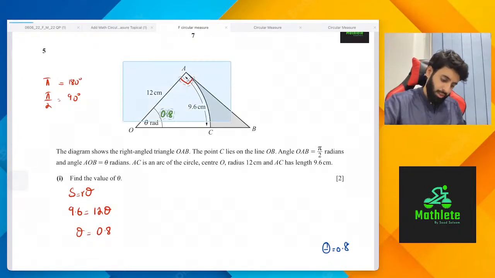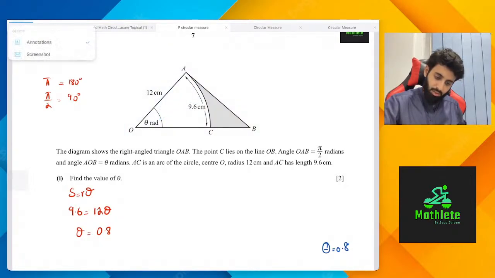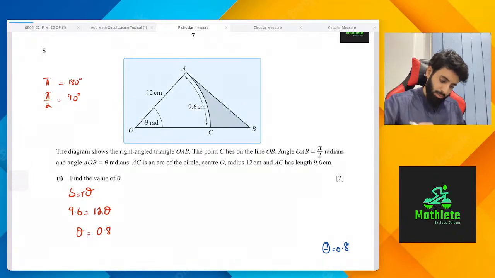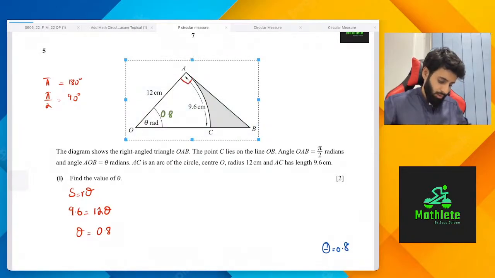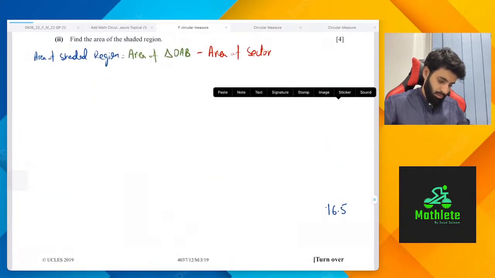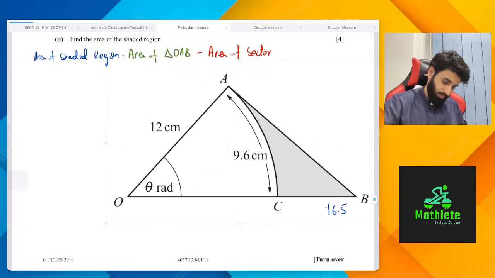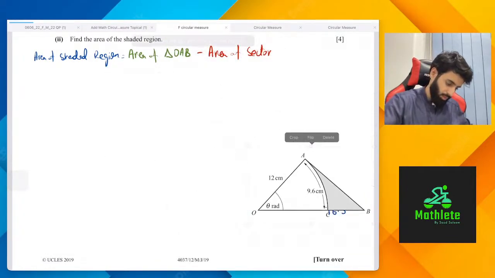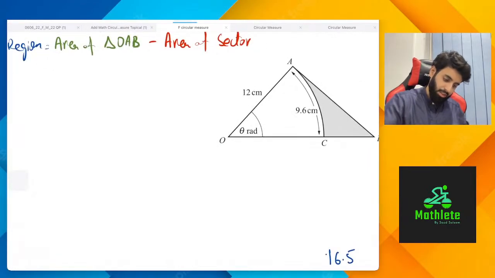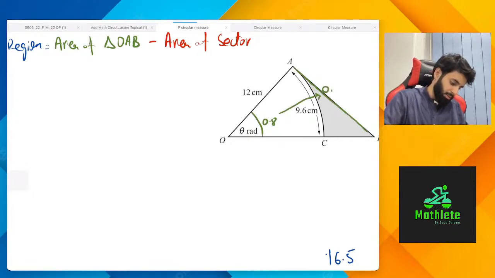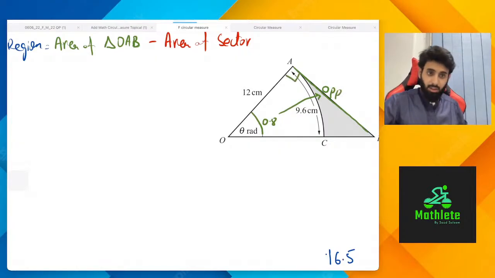ठीक है. So एक काम करते हैं, let me just delete this and take a screenshot of this, okay, and let's put it next to... okay. So like I said, considering that we have worked out the value of theta as 0.8, what we can do is we can find out the value of AB. वो कैसे? AB is the opposite length. This being 90 degree means that this is going to be the adjacent length.